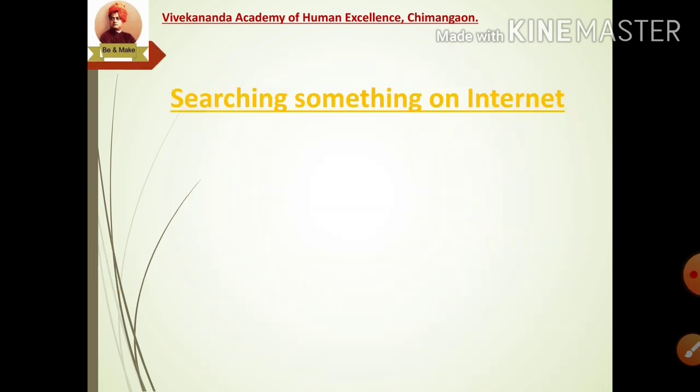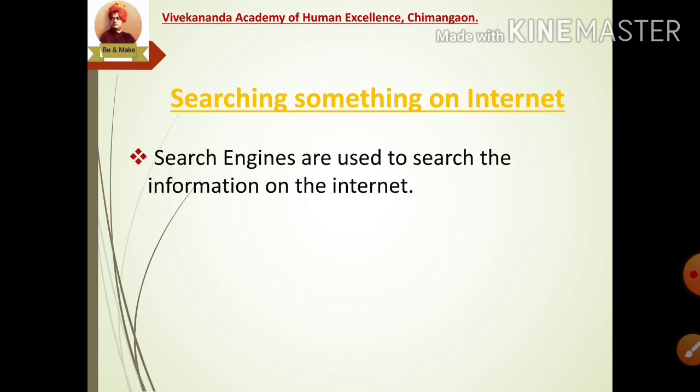Let us learn the first point in this lesson, searching something on the internet. We often use the internet to search for information. To search for information on the internet, a search engine is used. This search engine is nothing but a website which does not have any information on its own.